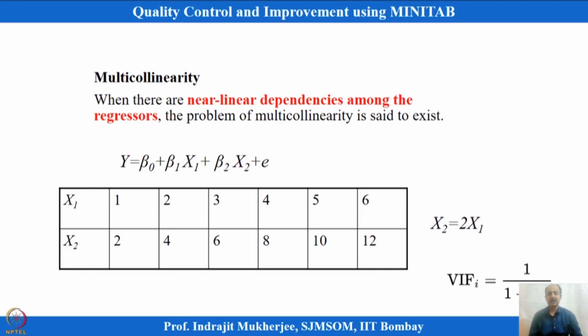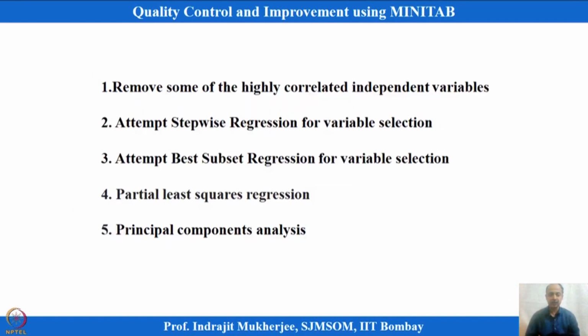So we need to deal with this, and we have to calculate the variance inflation factor and try to see that it is not more than 5. If it is more than 5, then we have to adopt some other means to deal with it. How to deal with that is mentioned here. For highly correlated variables, we can take one of them and eliminate the others, and we can attempt the stepwise regression method, which can suggest which variables to take, and we can reconfirm whether multicollinearity exists in the final model.